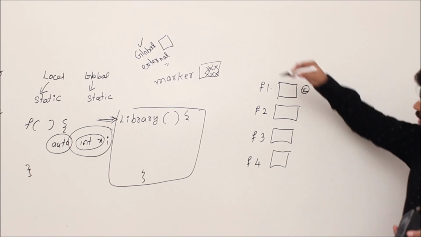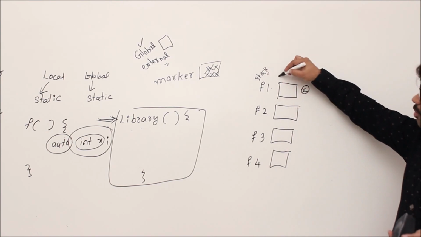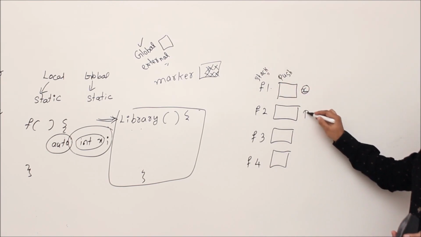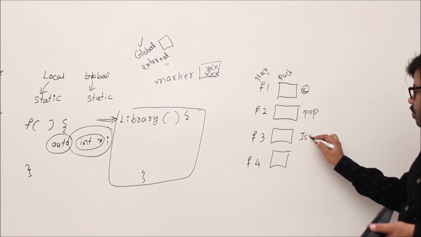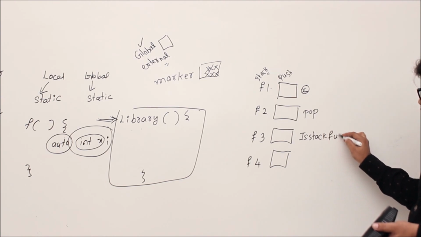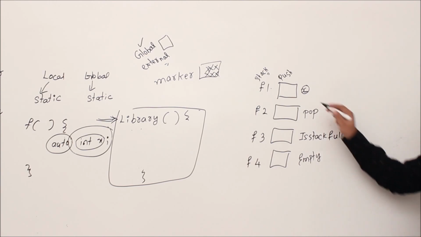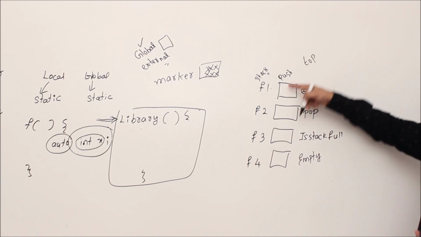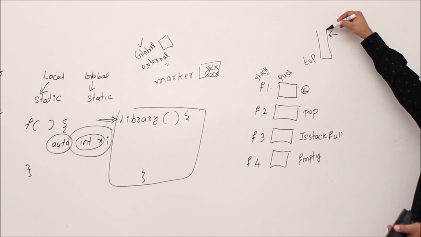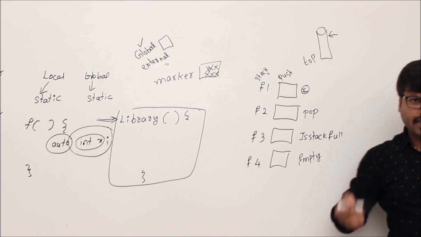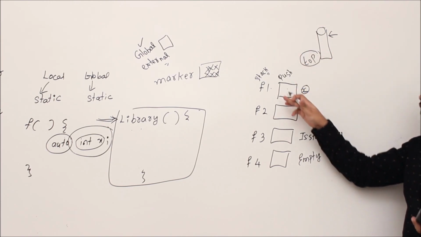I will tell you one example. Let's say this is a stack. Now in a stack, there is a push method, a pop method, a method called, let's say, isStackFull and isStackEmpty. So these are all the methods. They all want to use a variable called top. They all work based on the top variable. So if top is at the highest, then the stack is full. We'll see those things later on. Try to understand the very important thing here. So top is a variable, everybody wants to use it.